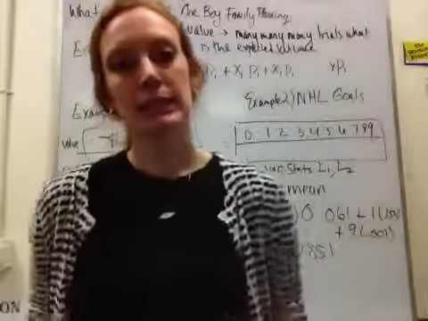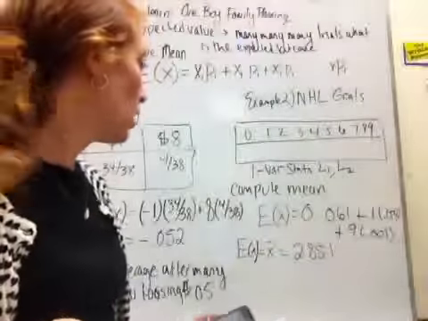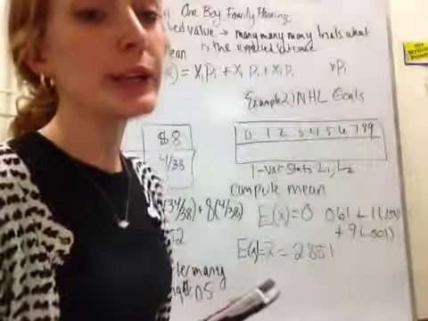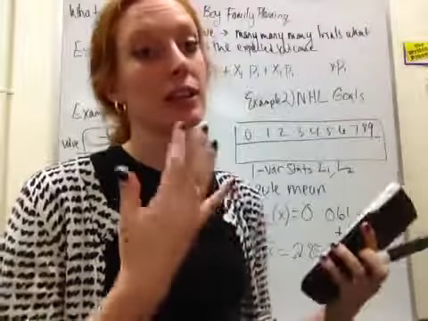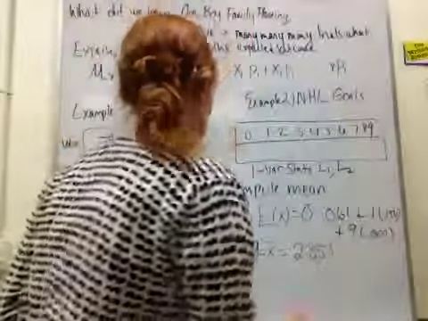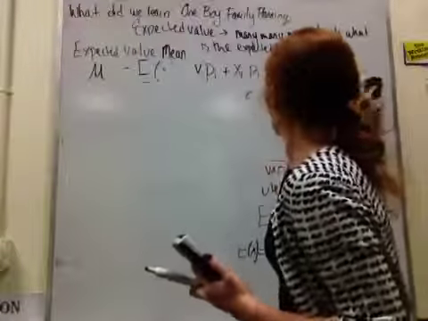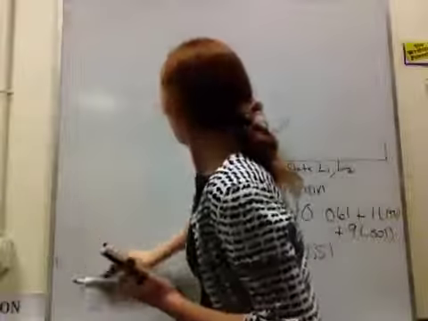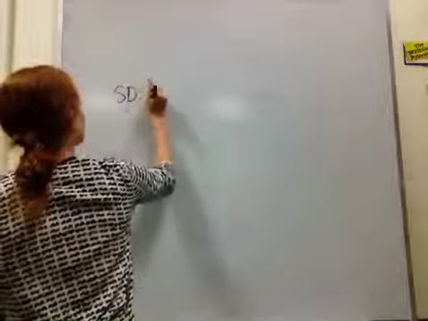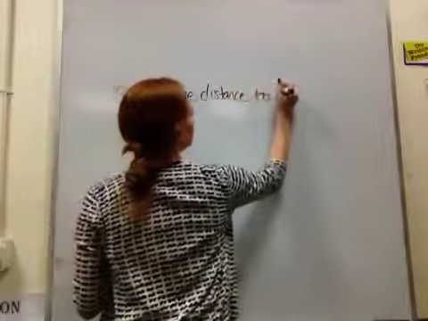Great. Continuing with that, go ahead and flip your sheet over. Make sure that after you've calculated that, you got 2.851. If we can determine the mean of something, we can determine the standard deviation and the variance of that. Remember, what's the definition of standard deviation? Hopefully you're saying it out loud in your head right now. We know that it is the average distance to the mean. Our standard deviation is the average distance to the mean.